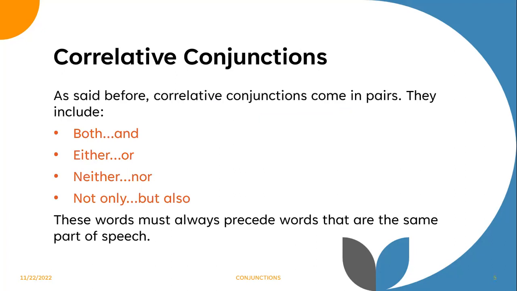We move on to correlative conjunctions. As said before, they come in pairs. So they include both and, either or, neither nor, not only but also. These words must always precede words that are the same part of speech. So neither the police nor the doctor believes him. The police, the doctor, both are nouns. He is either lazy or stupid. Lazy, adjective. Stupid, adjective.